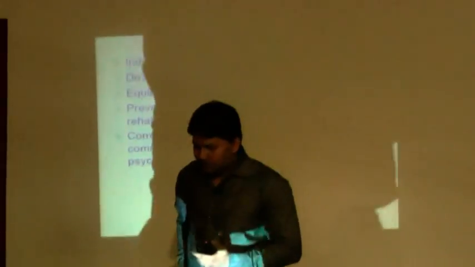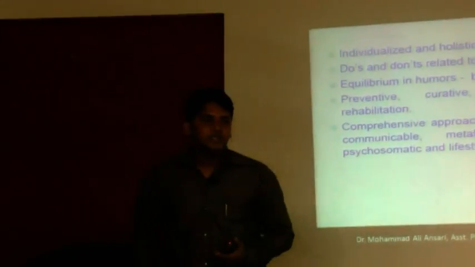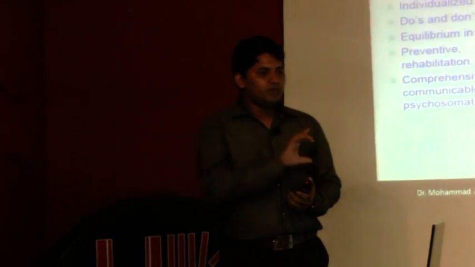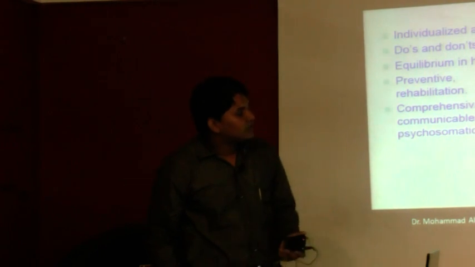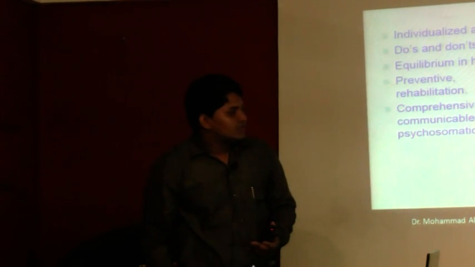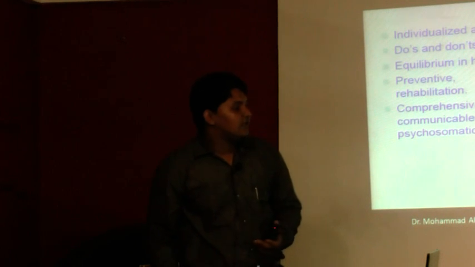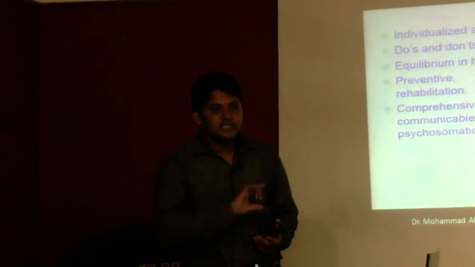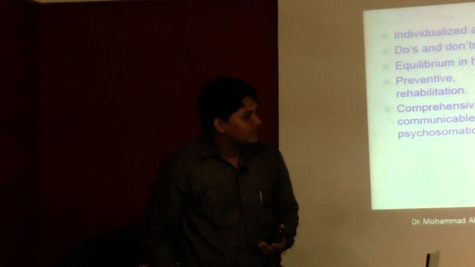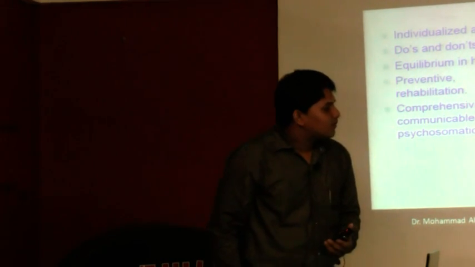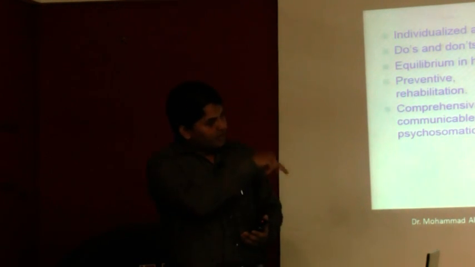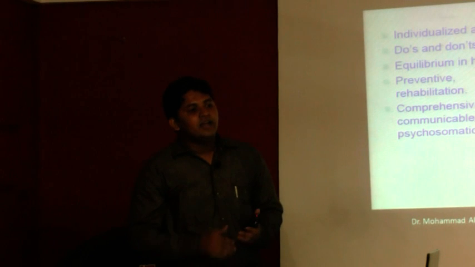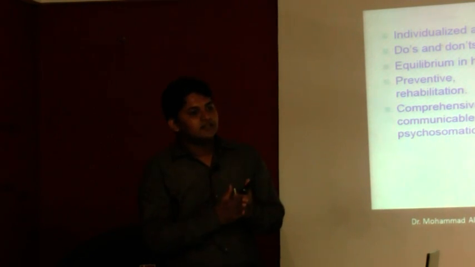The human body is composed of four species of materials: earthy material, watery material, airy material, and fiery material. They have unique temperaments, and after combination they produce a special temperament.